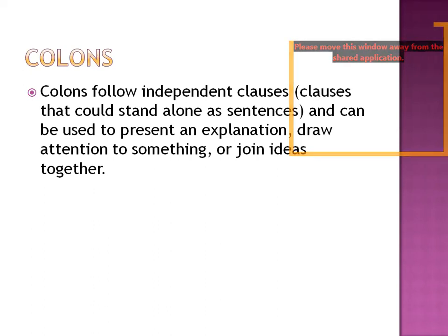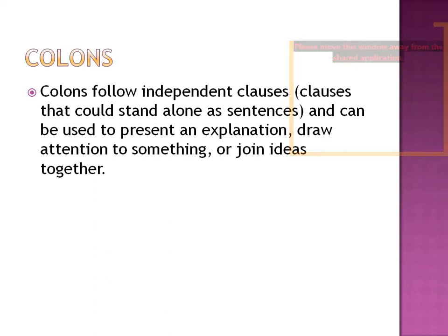But what we are learning here is that colons follow independent clauses. Colons have their own independent clause, all those clauses that could stand alone as a sentence. All those clauses are part of a sentence, but sometimes when we separate them from the sentence with the colon, the clause becomes a sentence by itself.